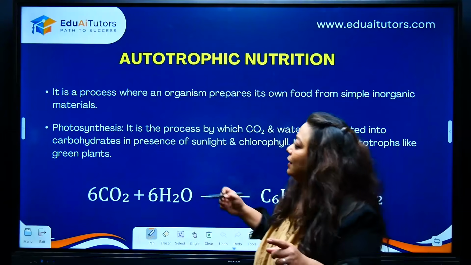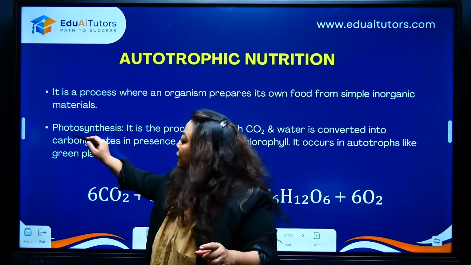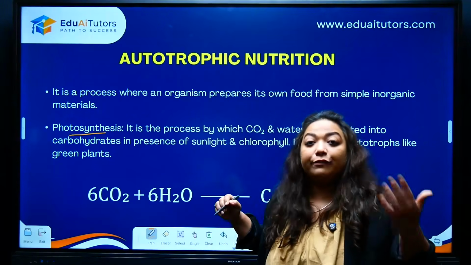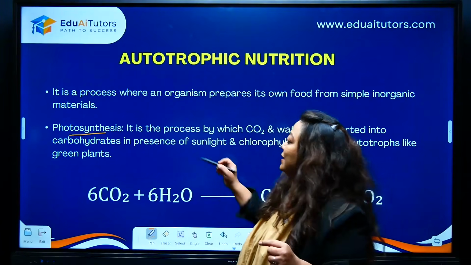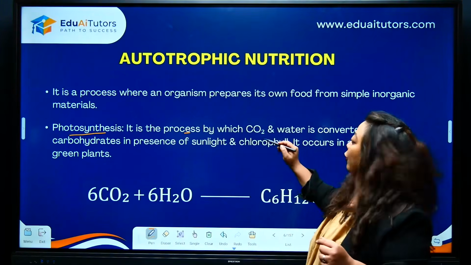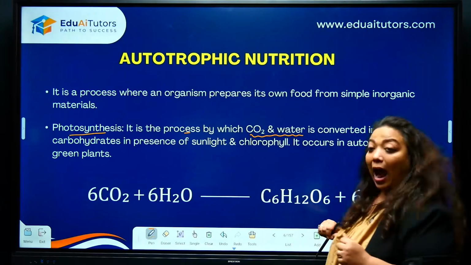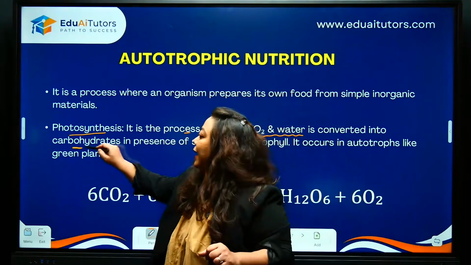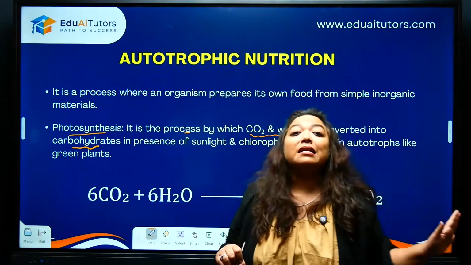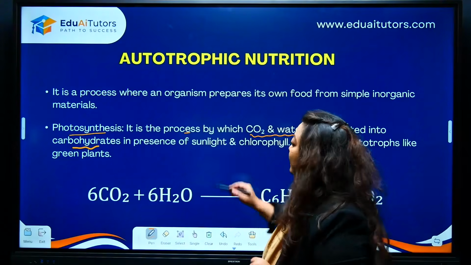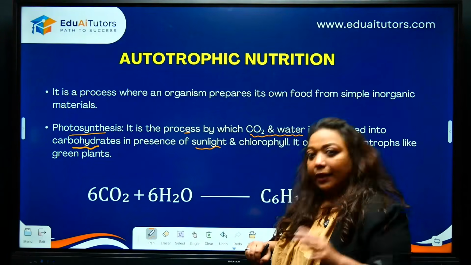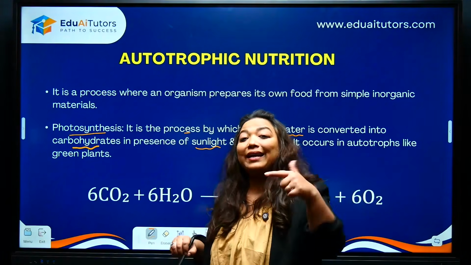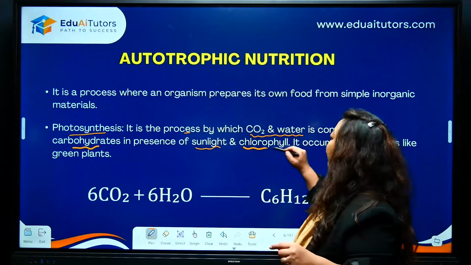Alright, so what do you see here, children? There is a process called photosynthesis. I hope you remember what is photosynthesis. We see the process by which raw materials like carbon dioxide and water are converted into carbohydrates. But this cannot be done randomly. It has to be done in the presence of sunlight. Even if you have sunlight, you still need a pigment, chlorophyll.